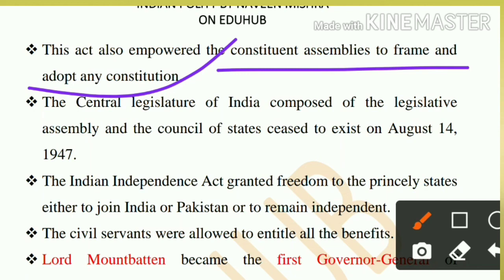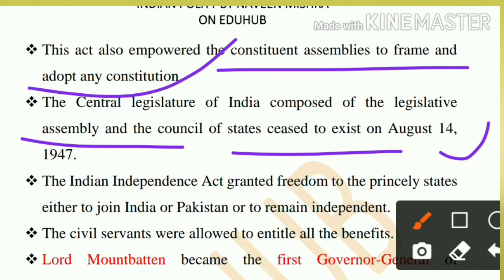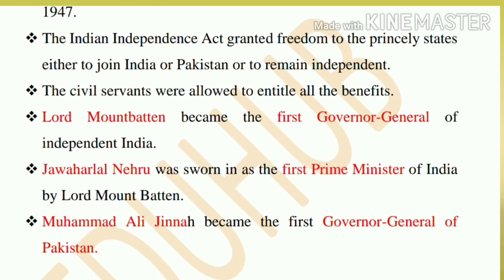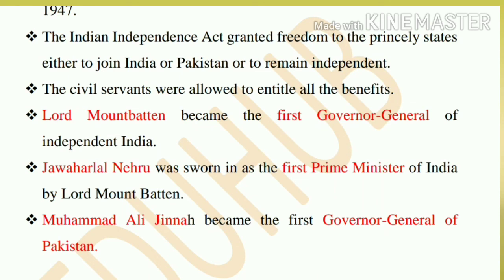In 1946 the Constituent Assembly was established. The Central Legislature of India, composed of the Legislative Assembly and the Council of States, ceased to exist from 14th of August 1947. The Indian Independence Act gave freedom to the princely states to join India or Pakistan or remain independent.